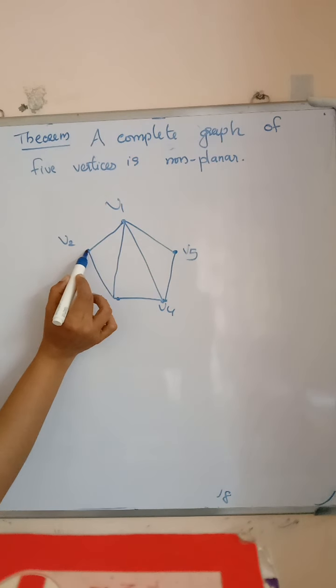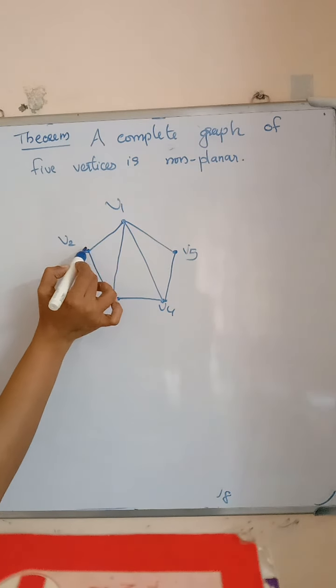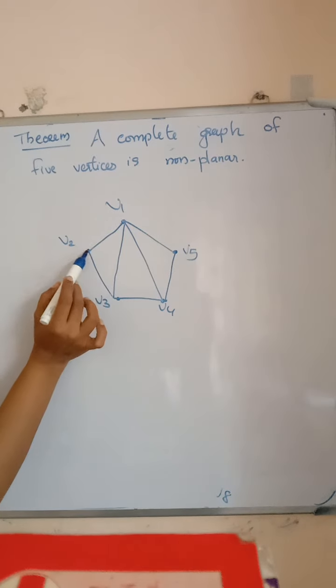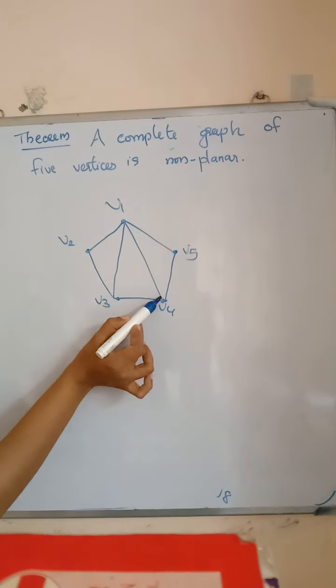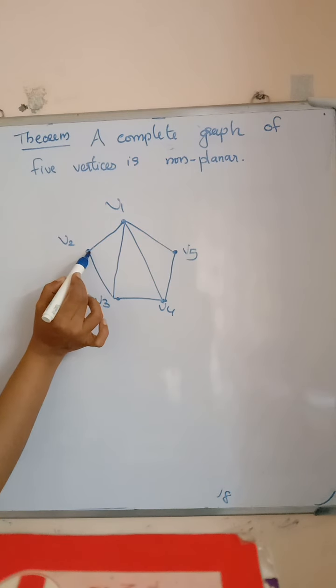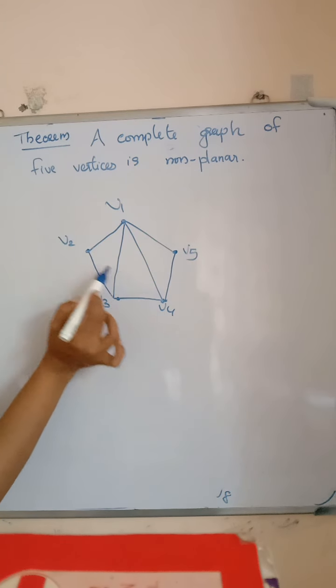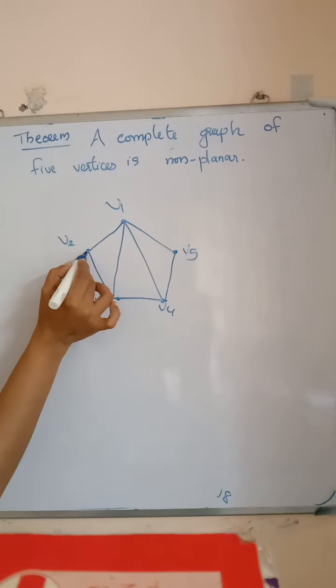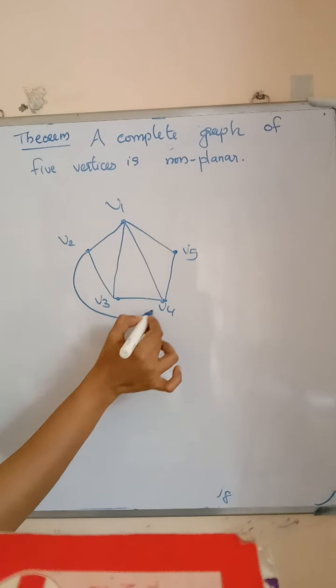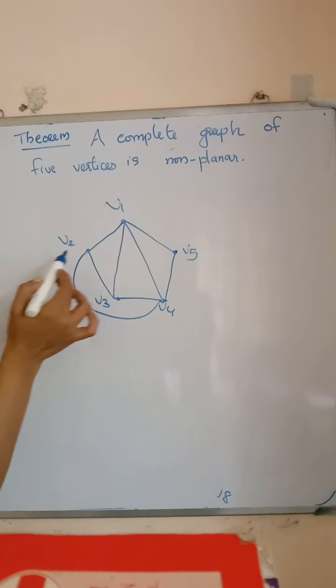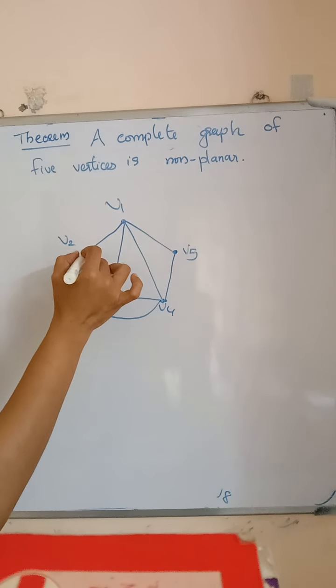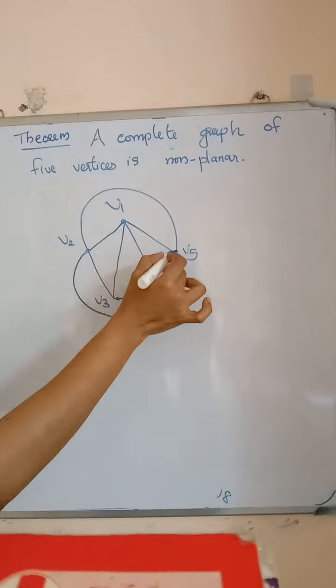Next V2. V2, V3 and V2, V1 are joined by an edge. Then V2, V4. If we draw like this, there is a crossing. So we draw like this. V2 joined with V4. Then join V2, V5.